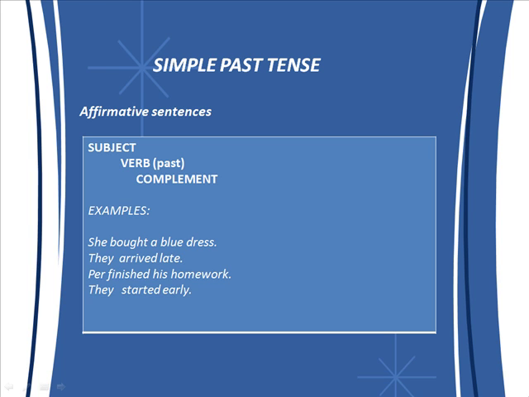She bought a blue dress. They arrived late. Bert finished his homework. They started early. Here you can notice that there are different kinds of verbs, regular and irregular. In the first sentence, she bought a blue dress, the verb is irregular because in the present it is buy, and in the past it is bought.